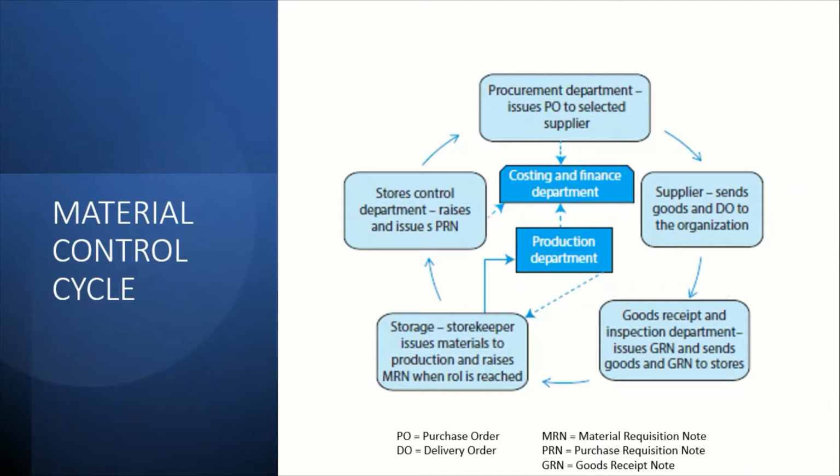Okay, so that's the cycle of material control: how the material is bought, how the material is sent to the inspection and receiving department. Lastly, we'll go into storage, and the cycle will begin if the material is needed again. In the middle you can see the cost and finance department is the center of planning, to prevent going over budget in this cycle. Okay, that's the material cycle.